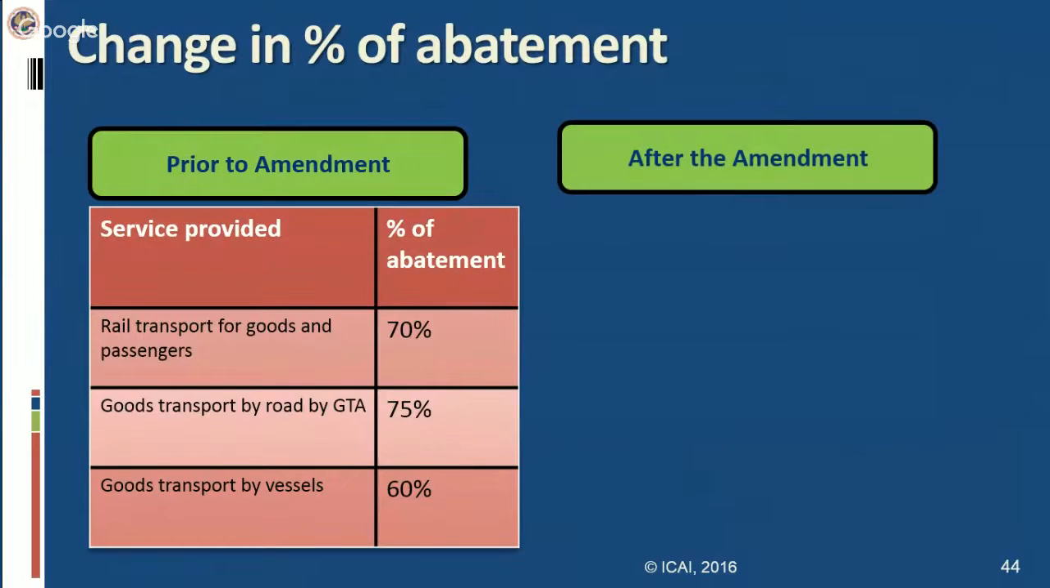Prior to the amendment, for the transport of goods by rail, the percentage of abatement prescribed was 70%. And when goods were transported by road by a goods transport agency, the percentage of abatement was higher. That means service tax was leviable on a lesser value, 75%, when you compare it with rail. And when goods were transported by vessels, the abatement percentage was 60%. The lowest abatement percentage was in respect of transportation of goods by vessels. Now what has been done after the amendment?